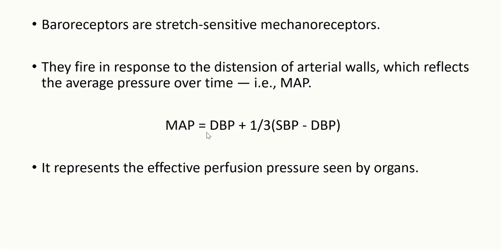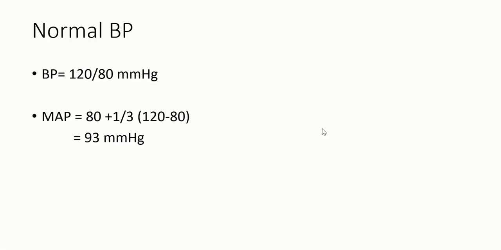It is calculated using the formula diastolic blood pressure plus 1/3 of pulse pressure. So pulse pressure is nothing but systolic minus diastolic blood pressure. So mean arterial pressure is nothing but diastolic blood pressure plus 1/3 of systolic minus diastolic blood pressure.